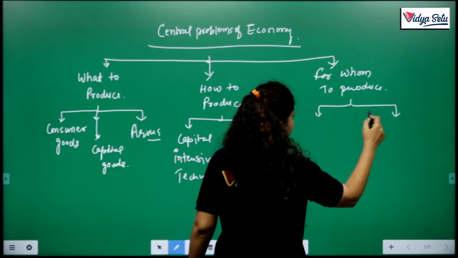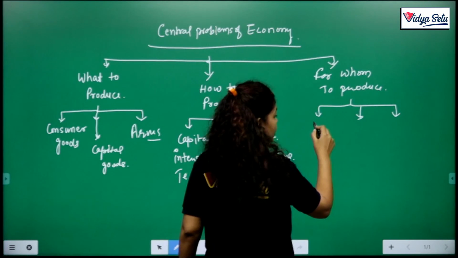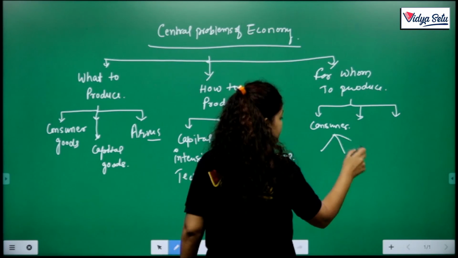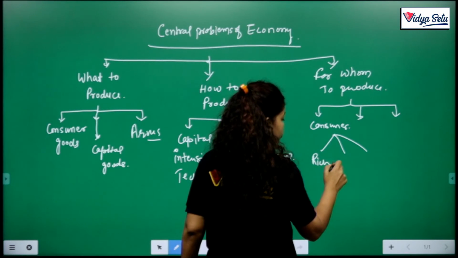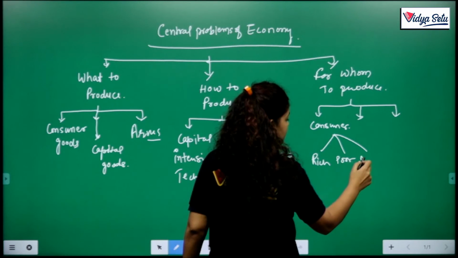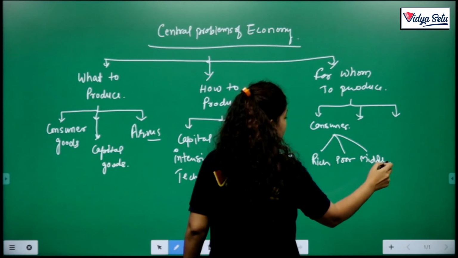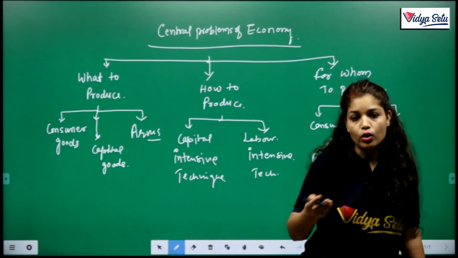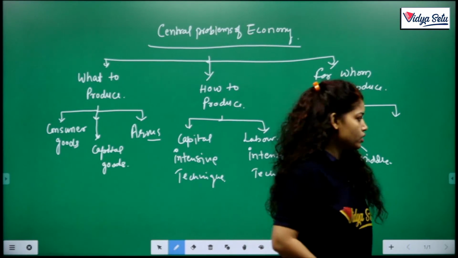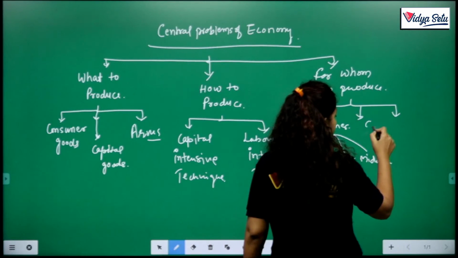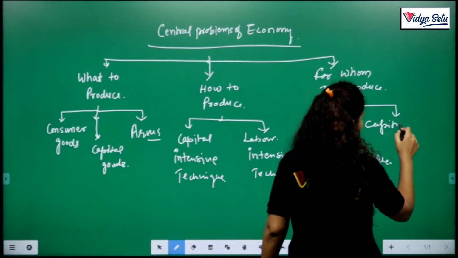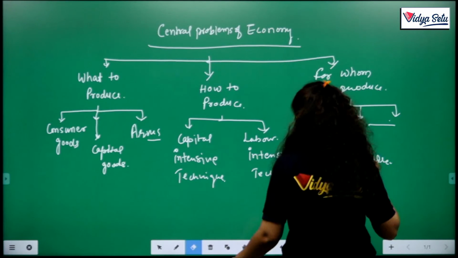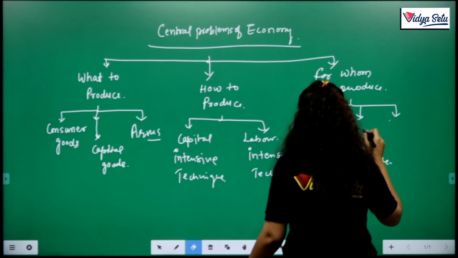For whom to produce? Same as before, we may produce for the consumer section. Here we have three choices: we produce for rich people, poor people, or the middle class. Like luxurious goods for rich people, or inferior quality goods for poor people, which they may purchase within their purchasing power. Clear? Same way, we may also produce for the producer sector.